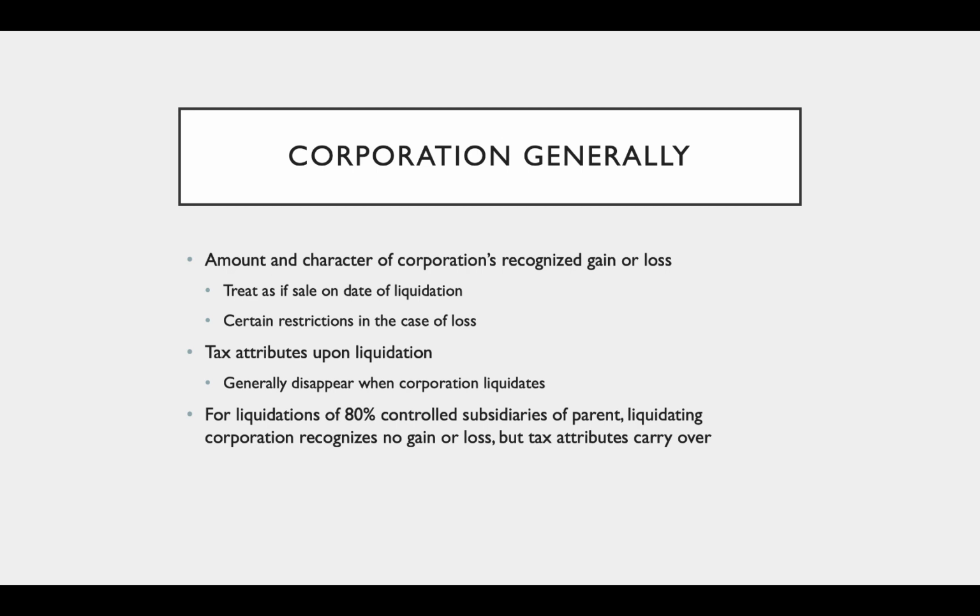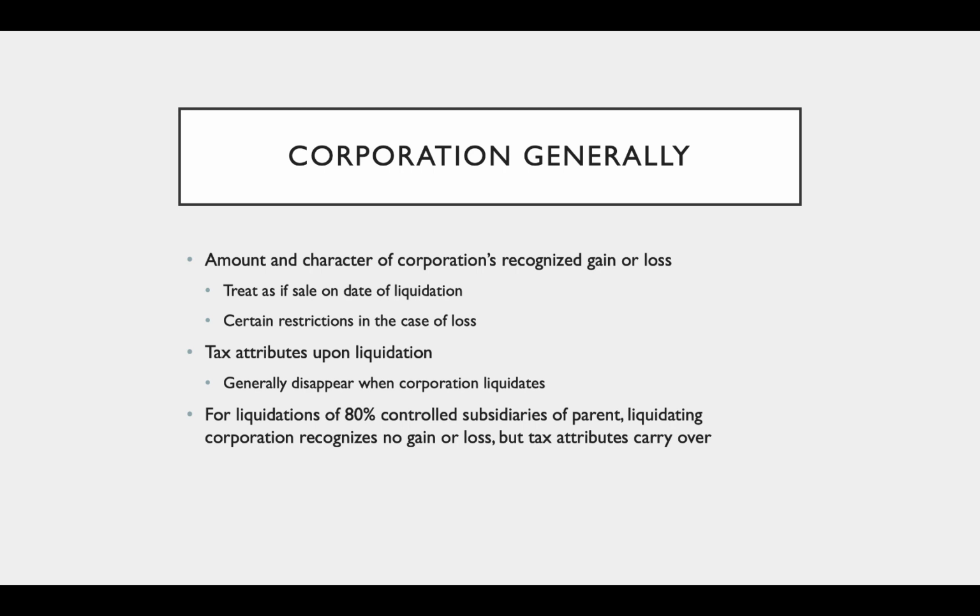Now we're going to move on to the tax treatment of the corporation who is liquidating all their assets. So this is the liquidating corporation. Generally, we follow our same treatment we've been doing before, where we treat this like a sale at fair market value. So the corporation is going to recognize gain or loss. They're going to treat this transaction as if they sold their assets for fair market value on the date of liquidation. And then there are going to be restrictions in the case of loss. We'll talk about those in a minute.